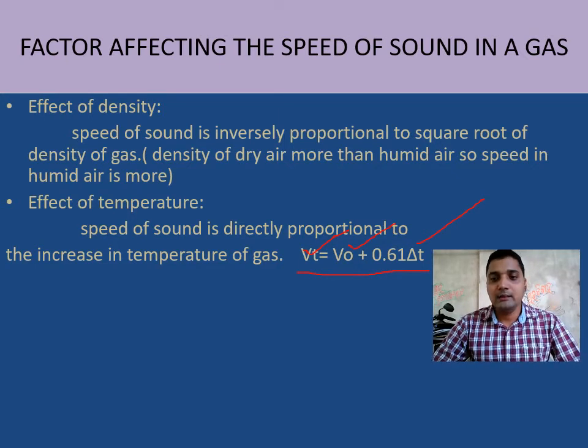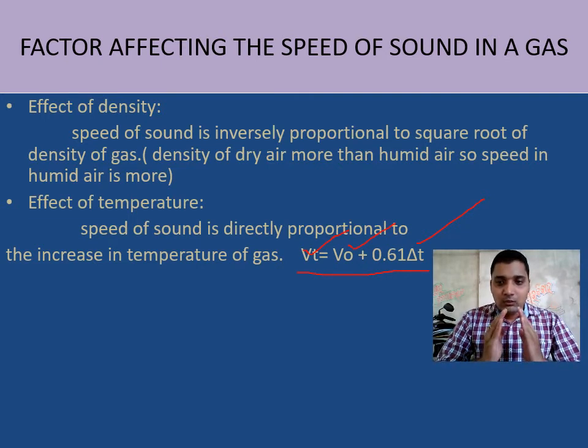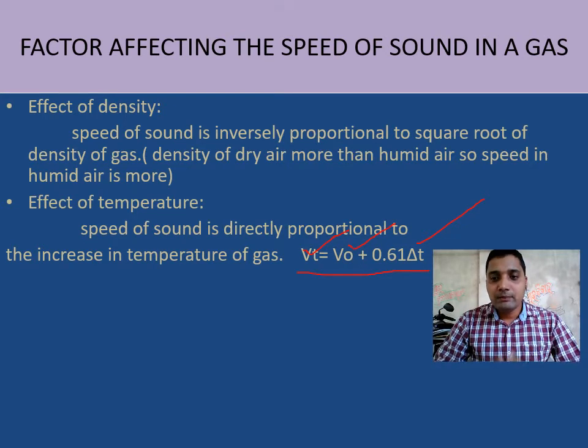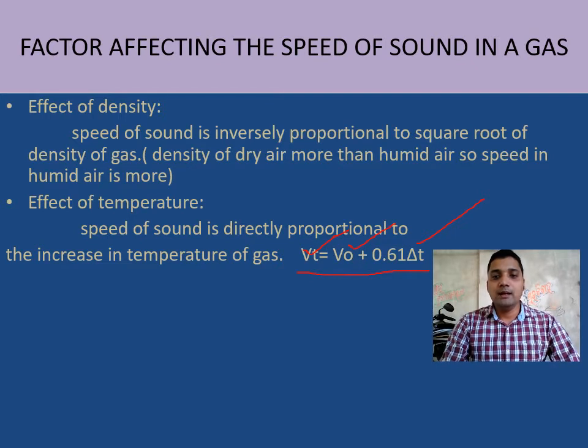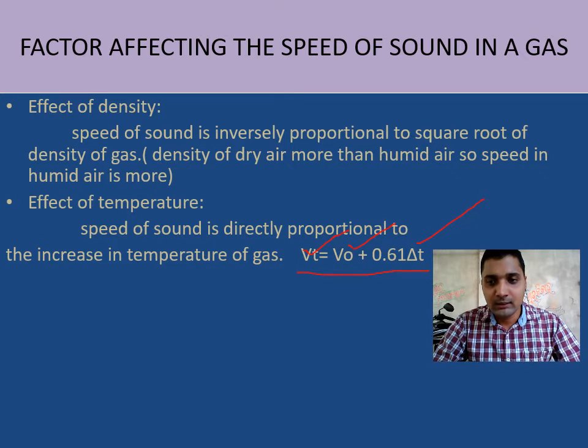Delta, the triangle symbol, means a small change in temperature. With a 1 degree rise in temperature, the speed of sound increases by 0.61, so Vt equals V0 plus 0.61, a constant coefficient, times delta T, the change in temperature.